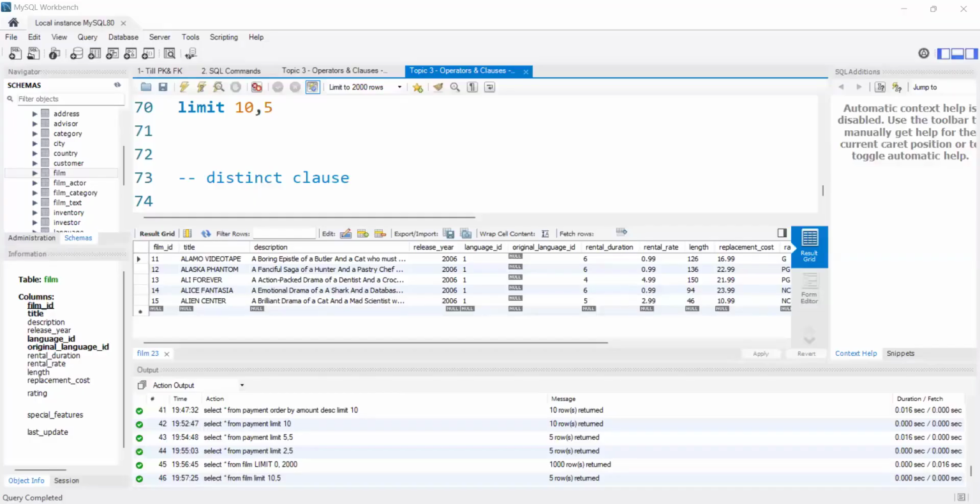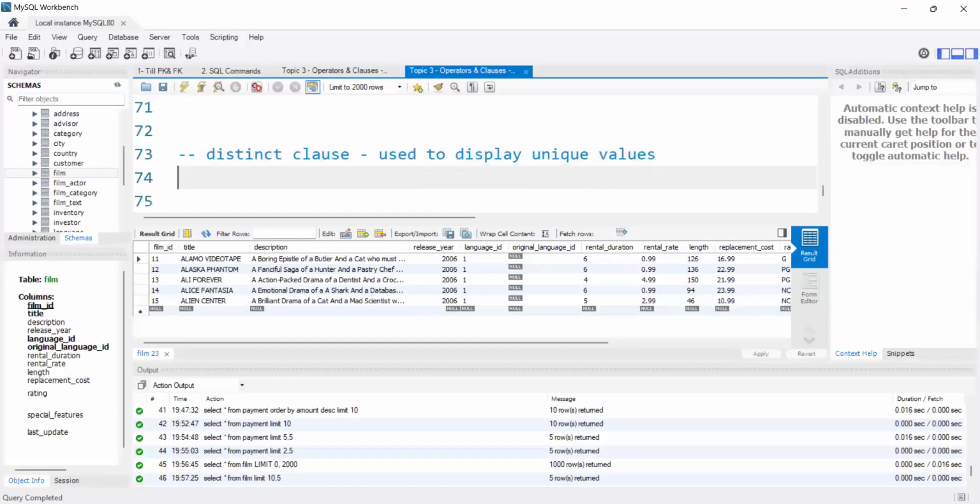The next concept is distinct. Basically what distinct does is it will display unique values, right? Yes, used to display unique values. See, basically what happens here is for almost every column we already created primary keys, correct, guys?